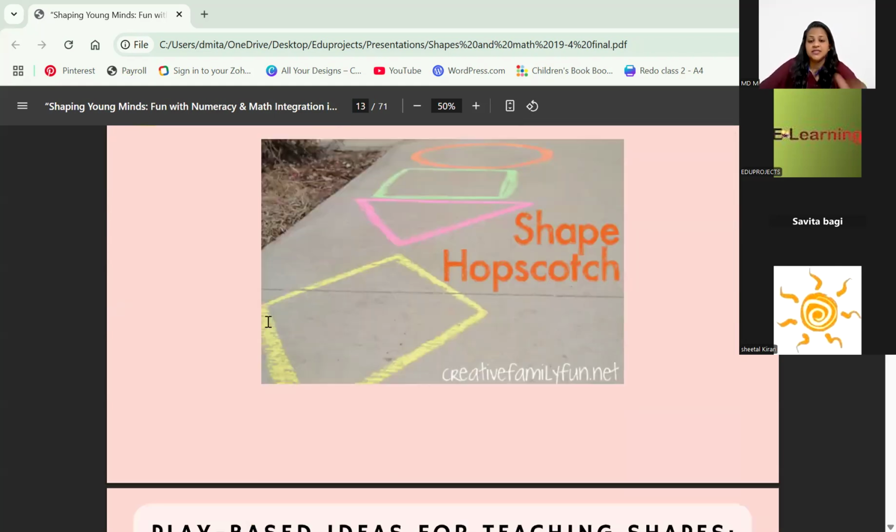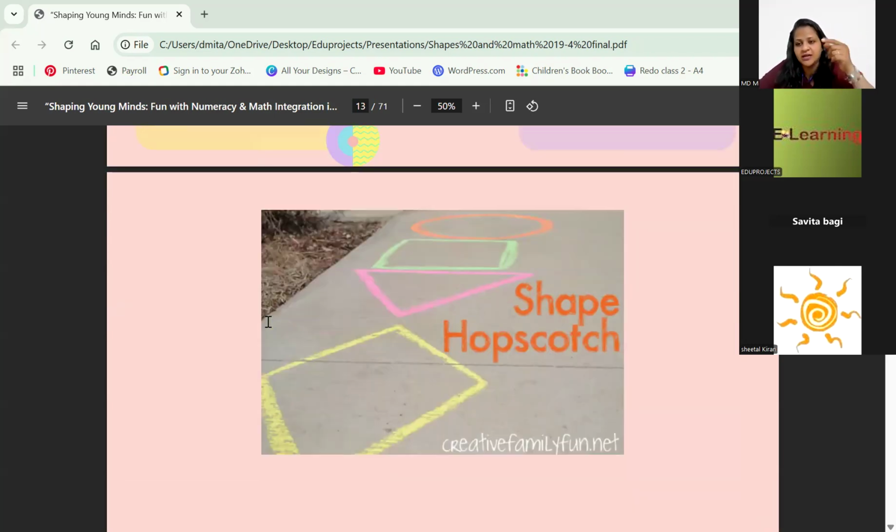I'll show you the hopscotch. See, this is a different way which I found, rather than those 3 squares and then 2 squares on top, and that jumping over it and everything. We can do that, and this also we can do. This is what I found, and it was cute and interesting, so I've put it.